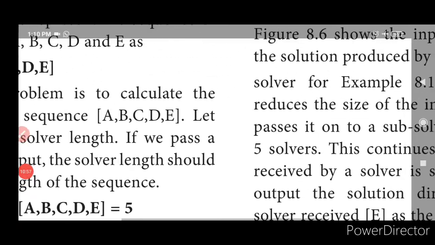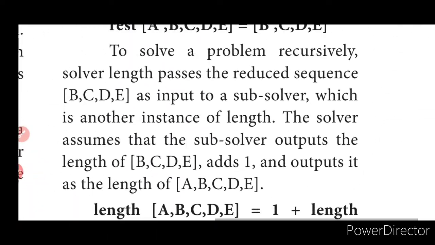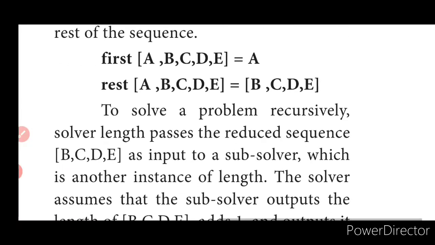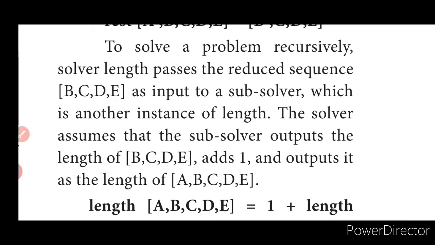The solver breaks the sequence A, B, C, D, E into its first customer and the rest of the sequence. First, A, B, C, D, E. What will he say? A. The rest will be B, C, D, E. To solve the problem recursively, the length passes the reduced sequence as input to a subsolver. So what happens? First, it will be A, B, C, D, E, where A is removed. The rest, what will be there? B, C, D, E. Now what will happen? B will be the first and C, D, E will be the rest.